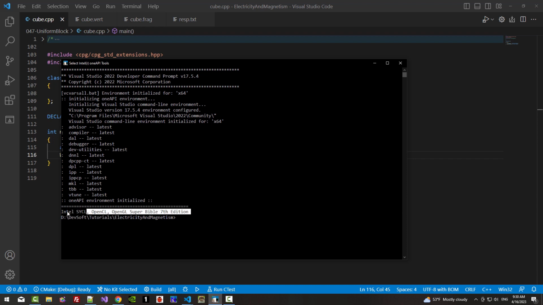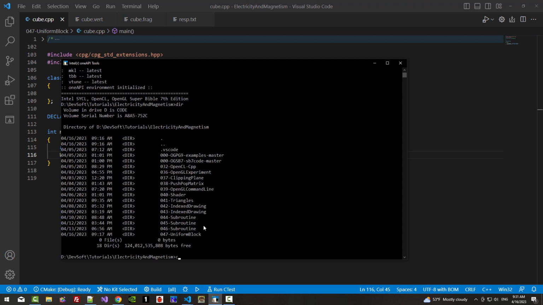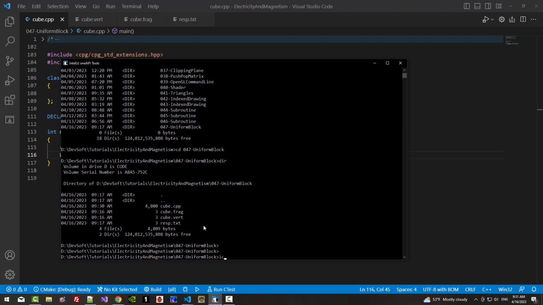This command prompt string: dir, cd 047 uniform block, icx cl cube.cpp, oi.exe, C++20, don't miss ehsc, md, debug build, link, subsystem, console.